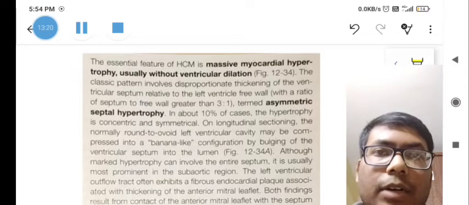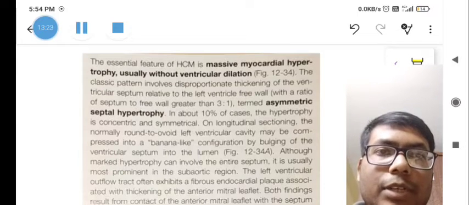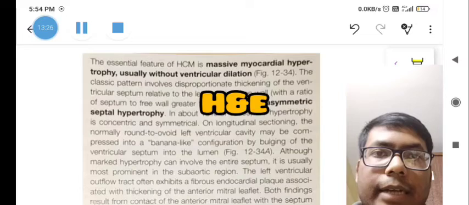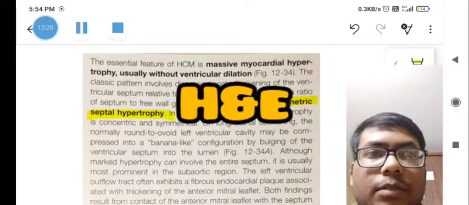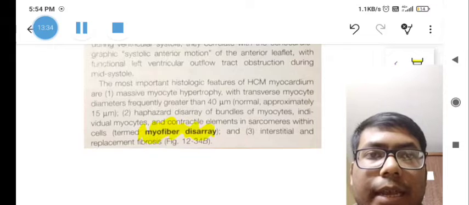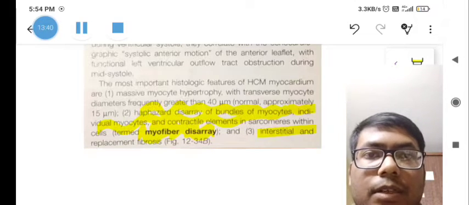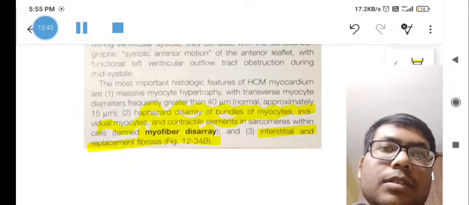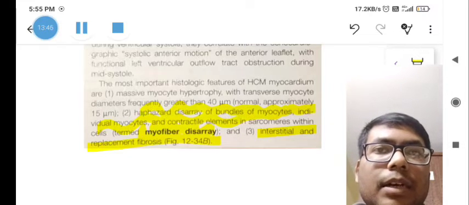So massive myocardial hypertrophy, usually without ventricular dilatation, and asymmetric septal hypertrophy is an important part, and myofiber disarray. This is very much an important thing: haphazard disarray of bundles of myocytes, and this is present in this case. So these are the important parts of HOCM. I think you will like that.